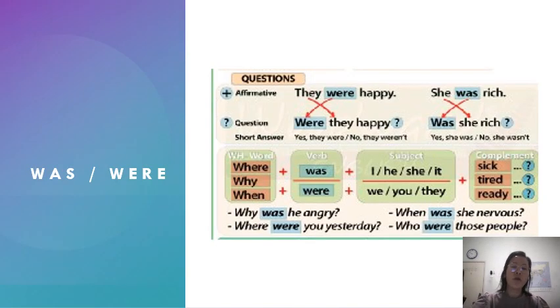Okay, how about forming questions? How do we form questions using was or were? Okay, in the statement form, they were happy. When we change it into a question, we put the word in the front. Were they happy? She was rich. We put the was in the front. Was she rich? The short answer: yes, they were. No, they weren't. Yes, she was. No, she wasn't.